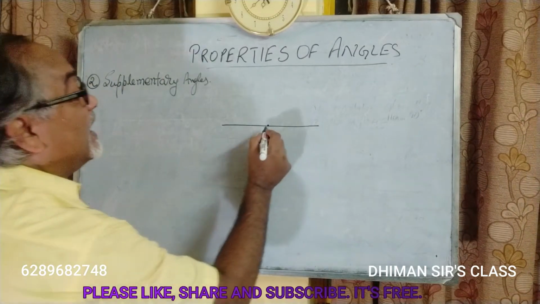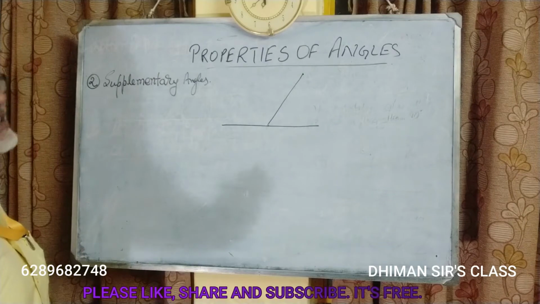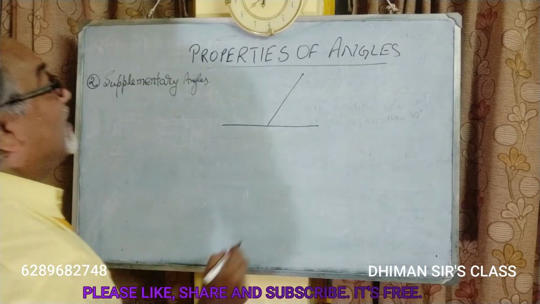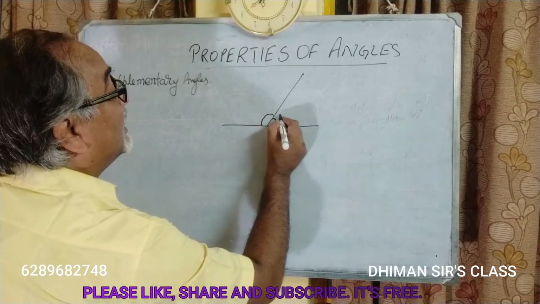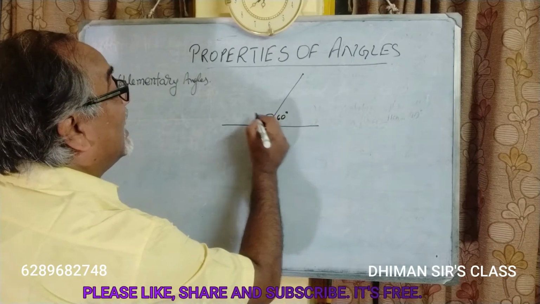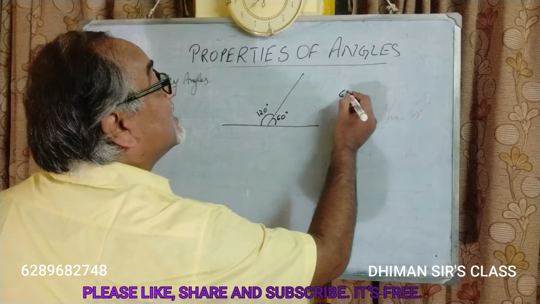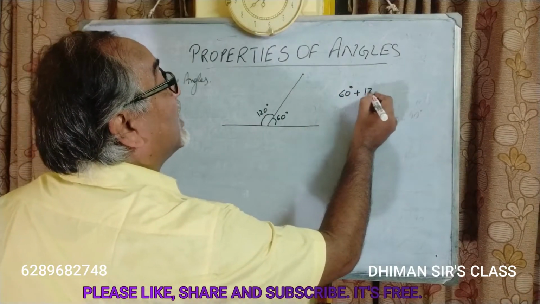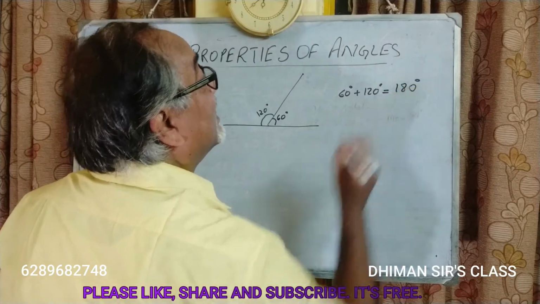Now, if we draw a ray on this line, then if we add up these two angles, suppose this is 60 degrees and this is 120 degrees, then see, 60 degrees plus 120 degrees makes 180 degrees.